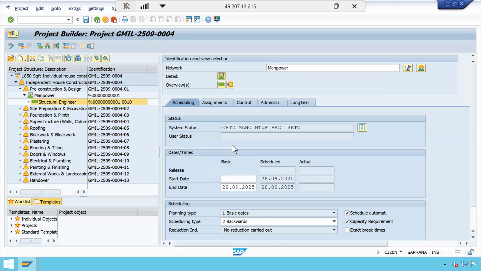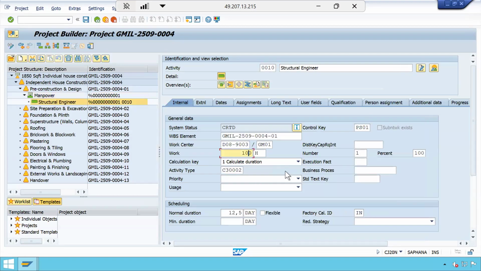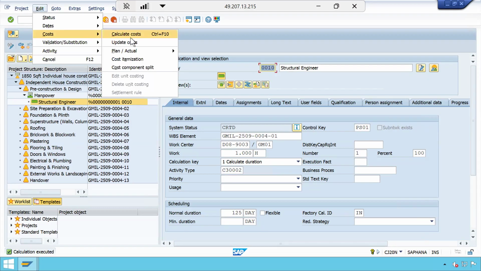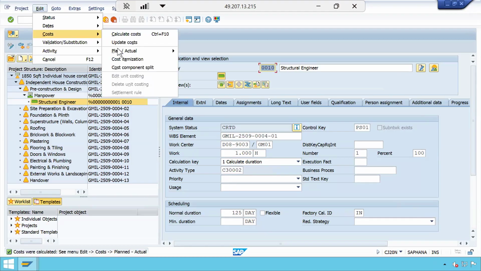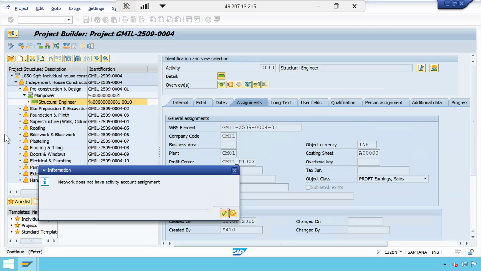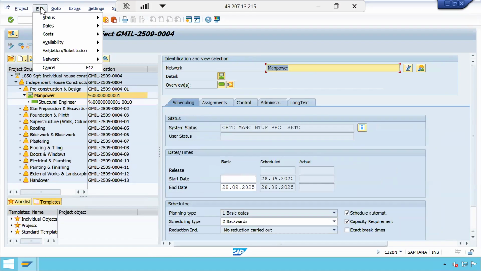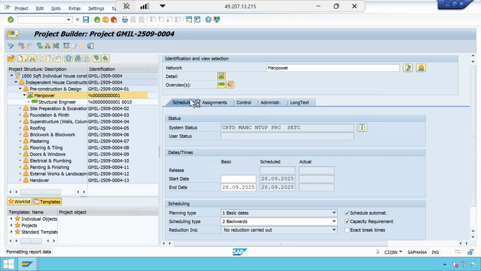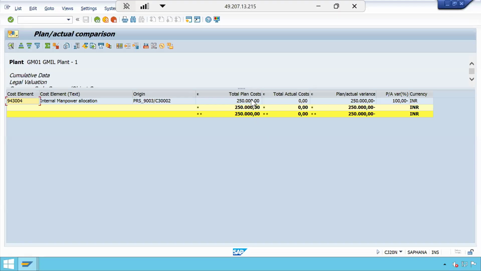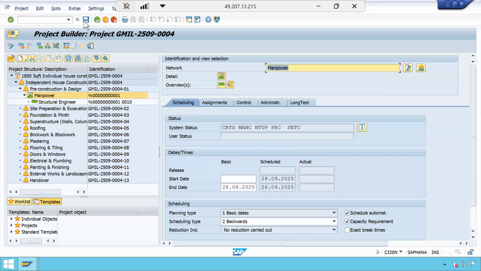Okay. Let us do one thing now. Let us say, for example, wantedly I am doing this. Our budget is how much? But there is a constraint on this. What is that constraint? This is so much in depth. It may check for this budget or it may not check, based on the configurations. Let me do this at the network activity level: cost, plan, actual, network activity, network header level. So 2,50,000. But the system is not checking the budget. I don't know why. Save it.